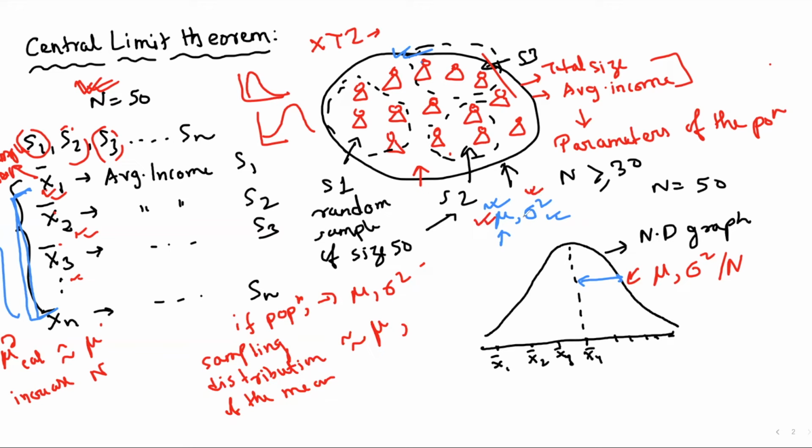And every graph has a mean and a variance, right? Variance means how dispersed your data is. So this particular graph will also have a dispersion, defined by sigma square by n, where n is the sample size. This is what statisticians have found. Now, if you increase the n, what will happen? Your variance will be reduced, right? This is very simple. If variance is reduced, the data points will be closer and closer to the mean, and ultimately this is the mean of the population.